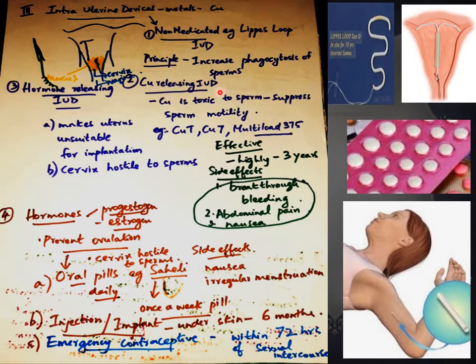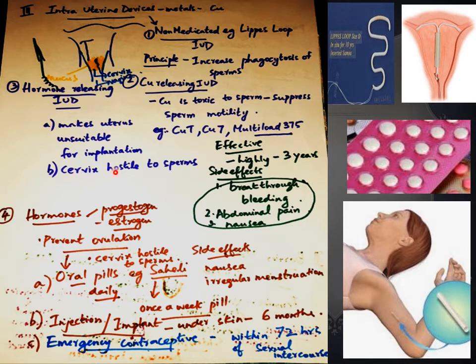Second is copper releasing IUD. Copper is toxic to sperms. It suppresses the sperm's motility. Examples of copper releasing IUD are copper T, copper 7, multiload 375. The third variety of IUD is hormone releasing IUD. Hormone releasing IUD, when inserted into the uterus, makes the uterus unsuitable for implantation of blastocyst.